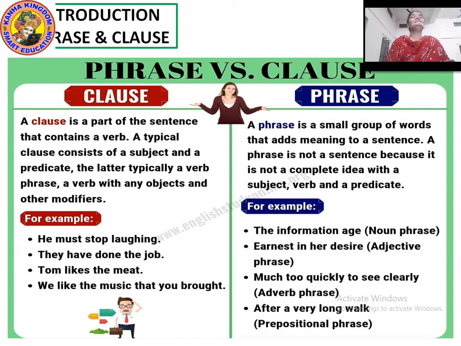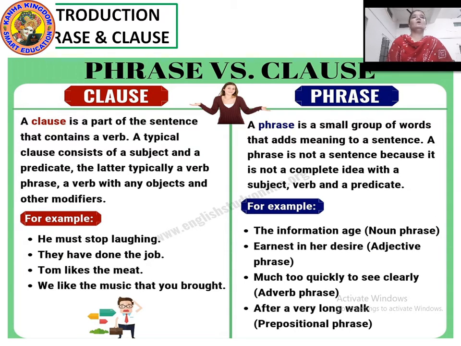A clause is a part of a sentence that contains a verb, and you have to write this down. You have to note this down as it is on the screen before you. Make a part on your page: in the middle of the page, make a line. In one column write clause, and in the second column write phrase, and then note it down. Fine. A clause is a part of a sentence that contains a verb.